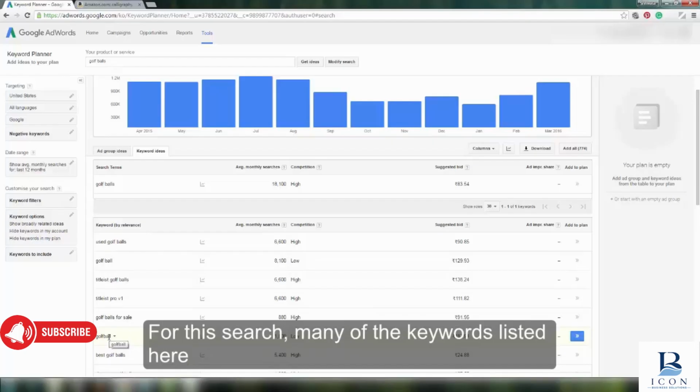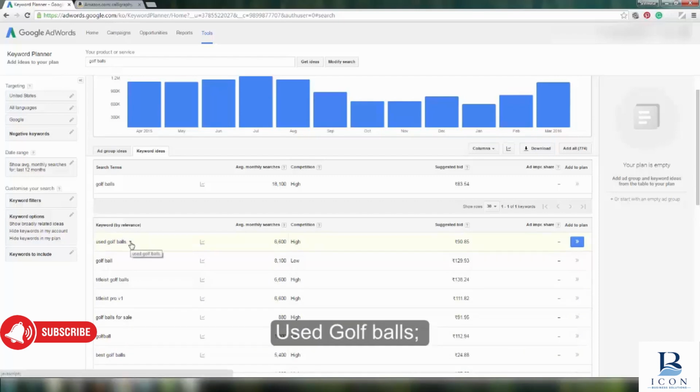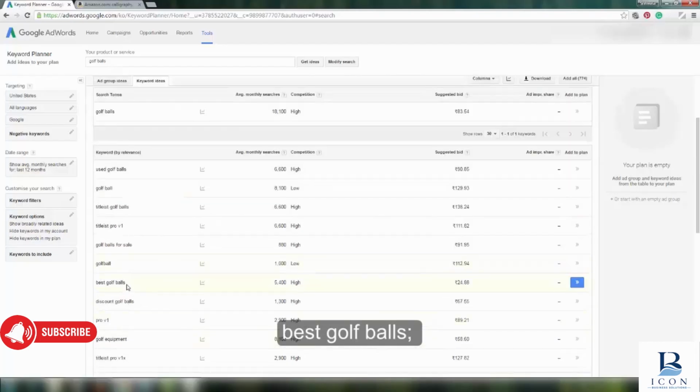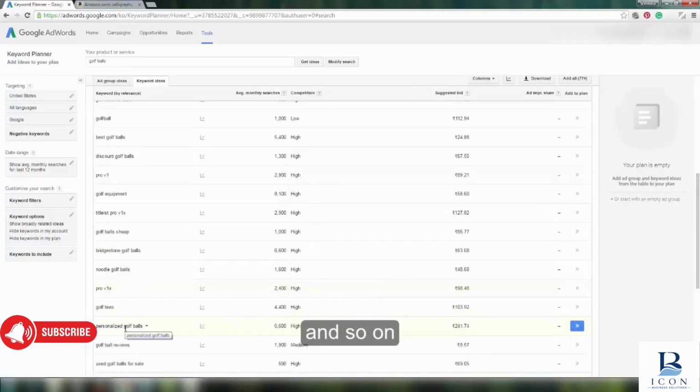For this search, many of the phrases in this list here can become the focus keyword for a single page. Used golf balls, Titleist golf balls, Titleist Pro V1, best golf balls, Bridgestone golf balls, personalized golf balls, and so on.